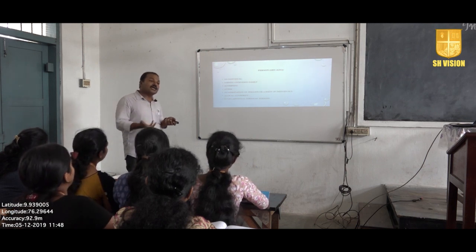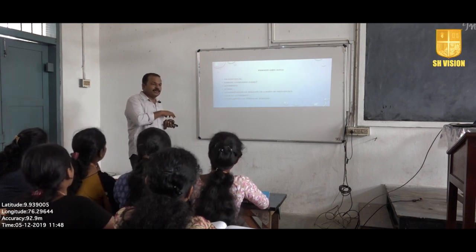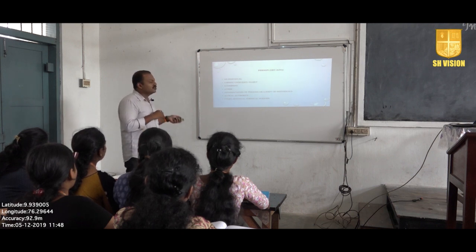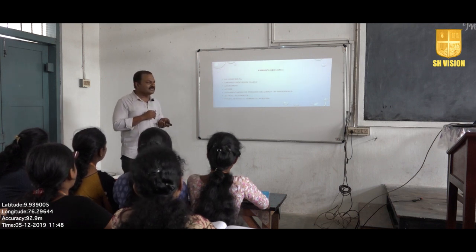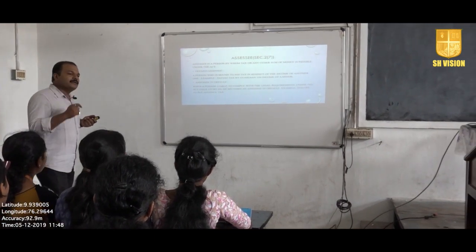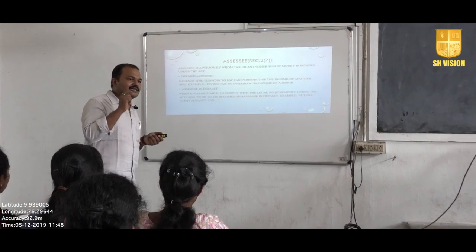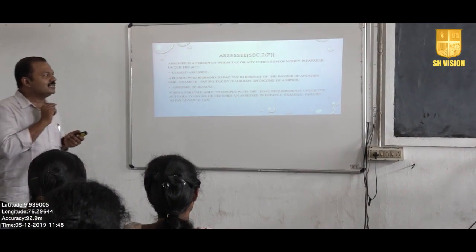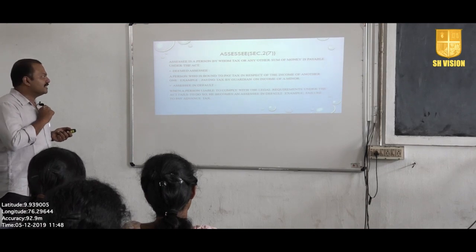You can have a local authority, that is your municipality, your corporation, they are also assessed to tax. Okay, you also have artificial judicial persons who are also liable to pay taxes. Now, all the people who are being assessed to tax under the assessment year are called assessees. It is defined under section 27 of the Income Tax Act.